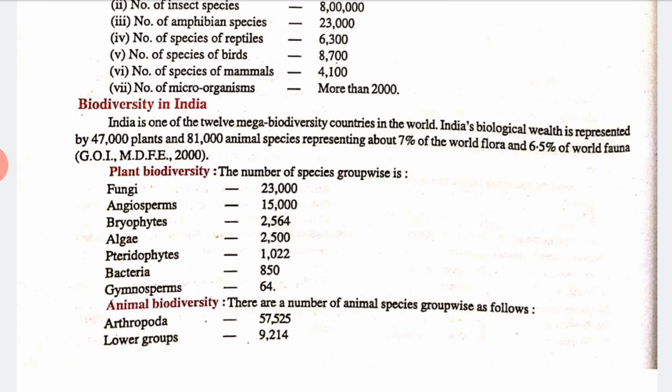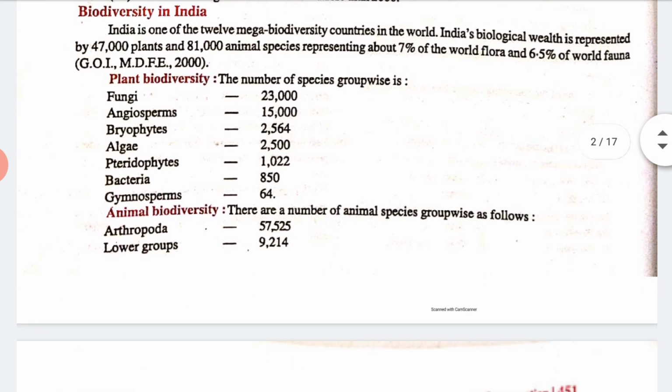So plant biodiversity, the number of species group-wise is like fungi 23,000. Angiosperms, what is angiosperms? Those having closed seeds, right? So they are 15,000. Bryophytes, that is 2,564. Algae, 2,500. Pteridophytes, that is 1,000. Bacteria 850. Gymnosperm, just like angiosperm is closed seed, in the same way gymnosperm is open seed, means we can find it on the stem of the plant also, that is 64. Now this is about plant biodiversity.